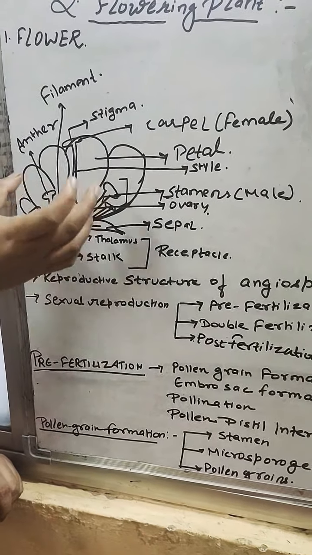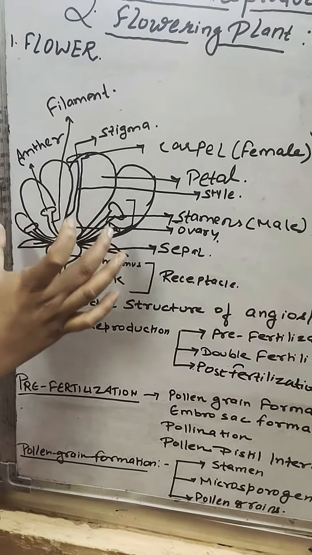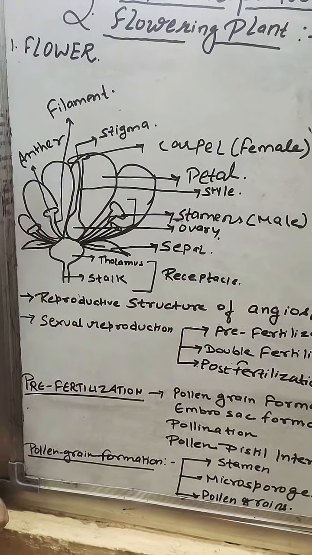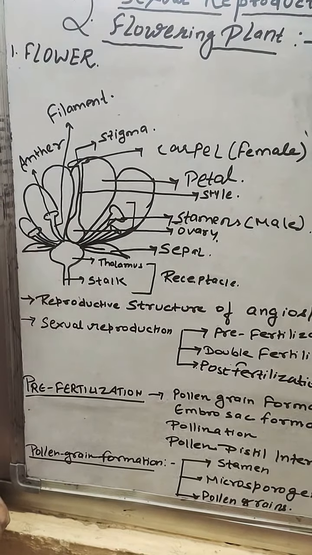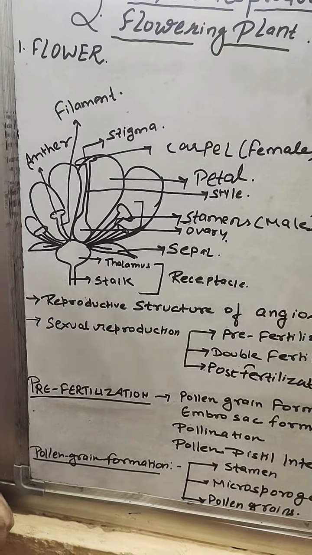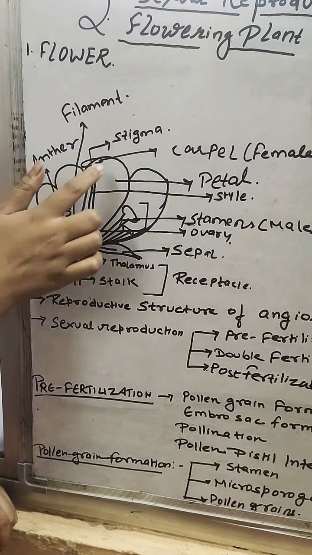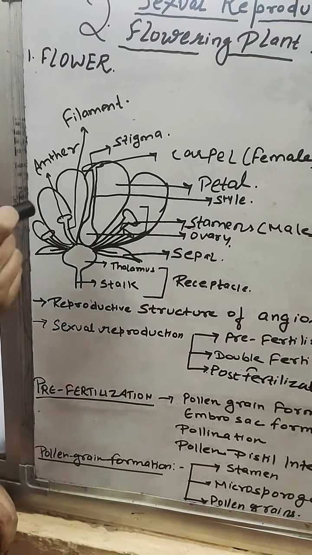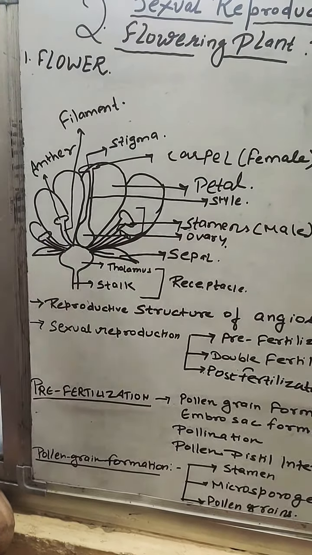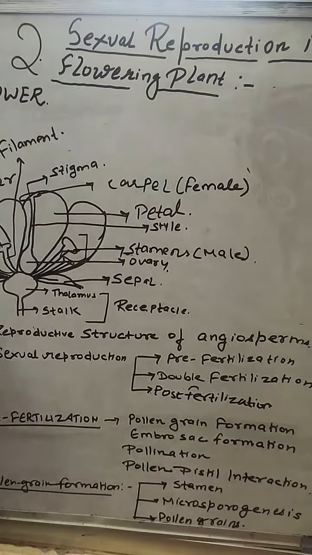Over the thalamus, a leaf-like structure is present. This green leaf-like structure is known as sepal. You know these things. We have already taught you in the last class, and you have studied in lower classes also. The most attractive and colorful things by which insects are attracted are known as the petals. Red, yellow, green, the different colors of different flowers, those colorful things are known as petals.